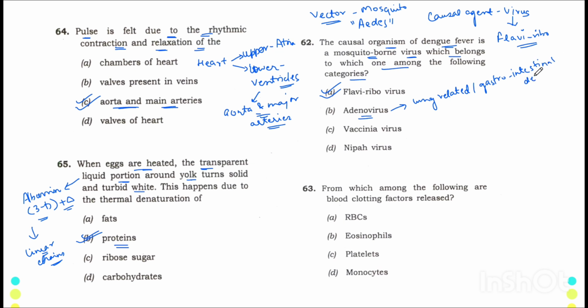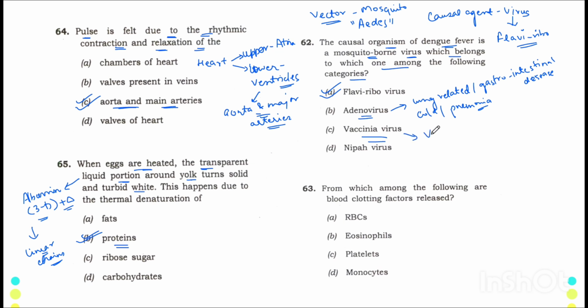Apart from that, I'll give you the symptoms of adenovirus: it can be cold, can be pneumonia, can be cough. Okay. So these are the diseases that can happen due to adenovirus. Then the next virus given is vaccinia virus.